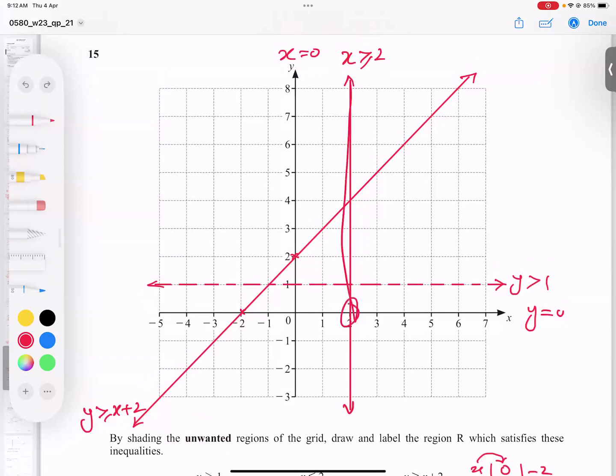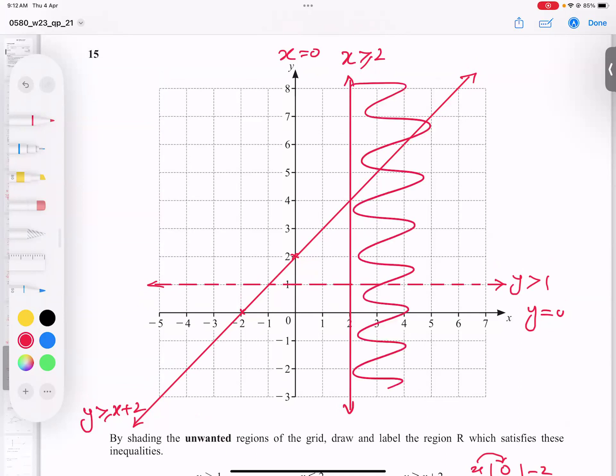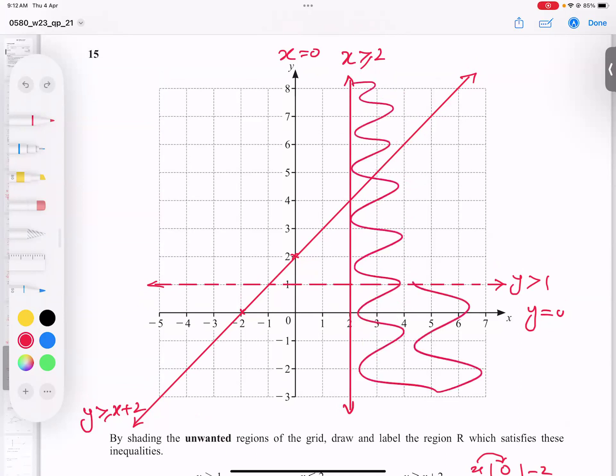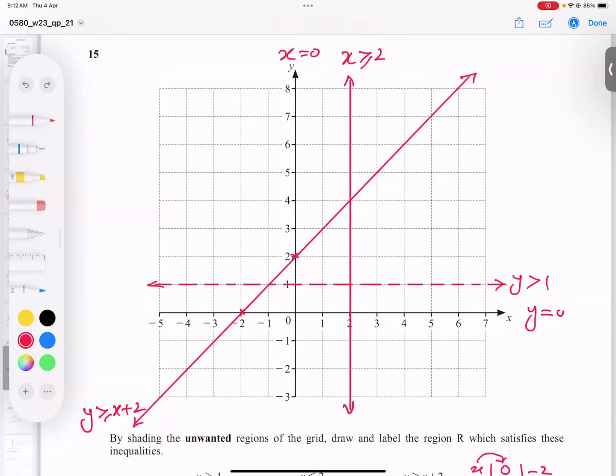Come on the x-axis and see. Here x values 3, 4, 5, 6, 7. It means the right side portion of this line is bigger than 2. So the right hand side is called the wanted region, but the question says shade the unwanted region.